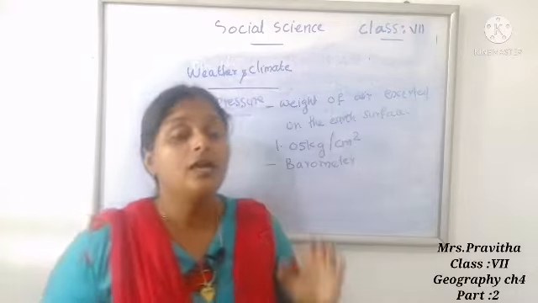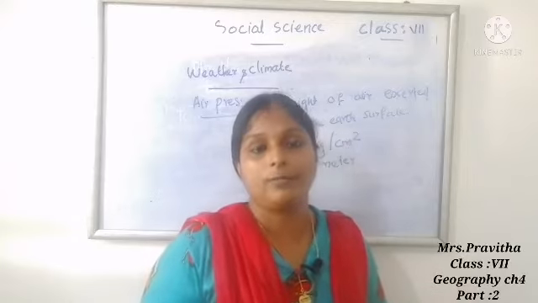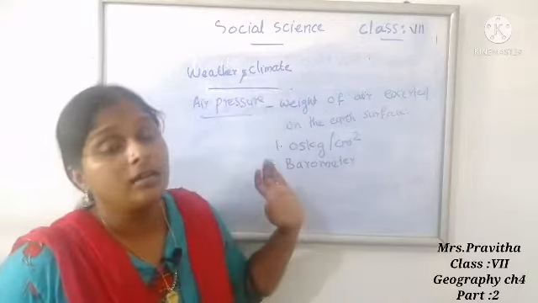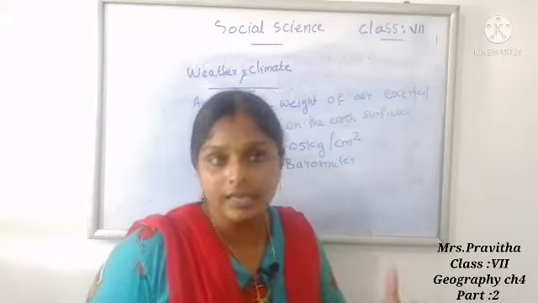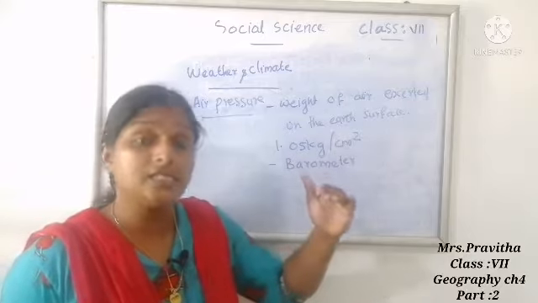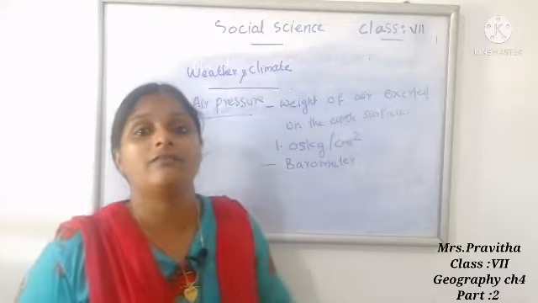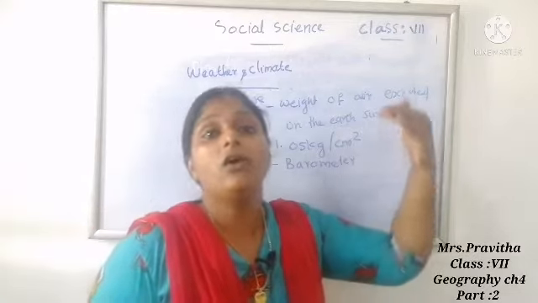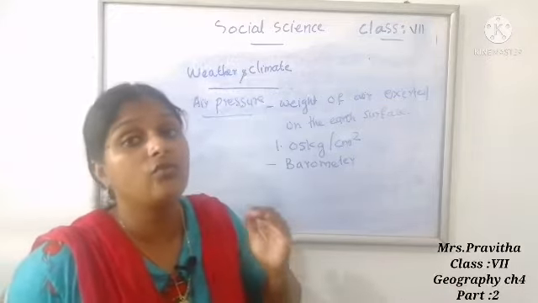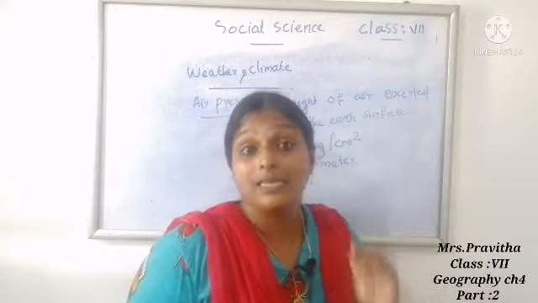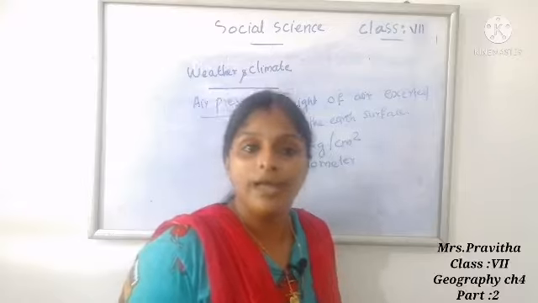Barometer is used. Mercury barometer or aneroid barometer is used to measure air pressure. So what is air pressure? The weight of air exerted on the earth's surface is known as air pressure. Air pressure decreases with increasing altitude. Air pressure is high at sea level and gets lower with increasing altitude. At sea level, air pressure is 1.05 kilogram per centimeter square. Air pressure is measured by using an instrument called barometer.